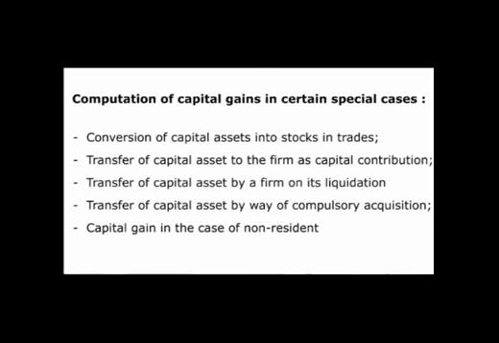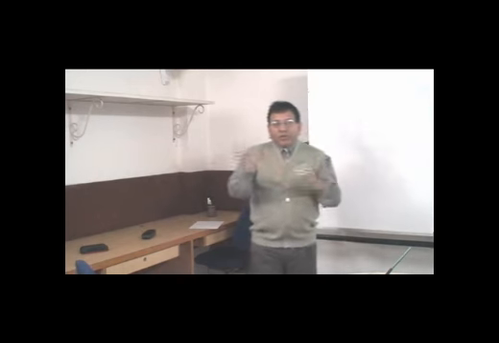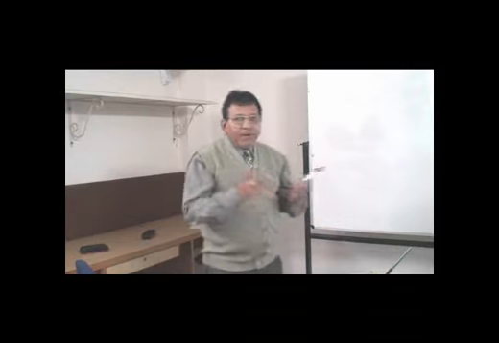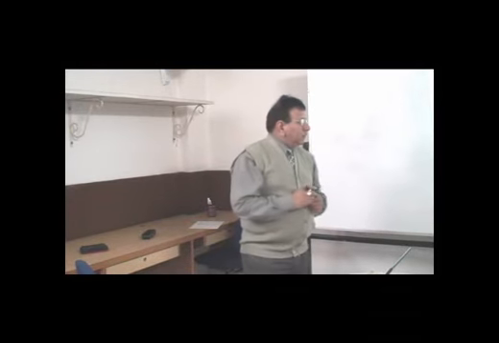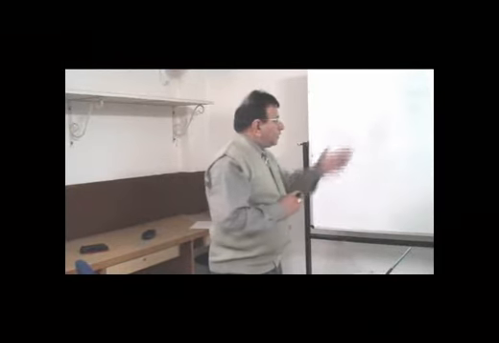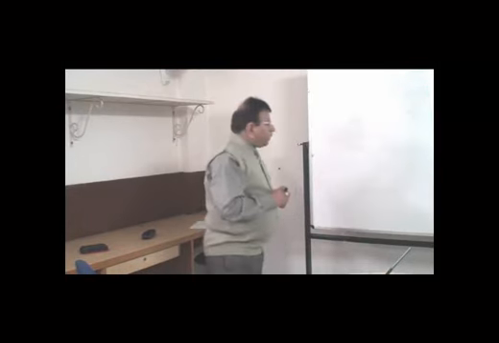The next case can be the transfer of capital asset by way of compulsory acquisition. That can be a case where the capital asset of the assessee has been acquired by the government of India on account of several reasons. This capital asset may be a building, a shop, or agricultural land. So how would we calculate the capital gain?